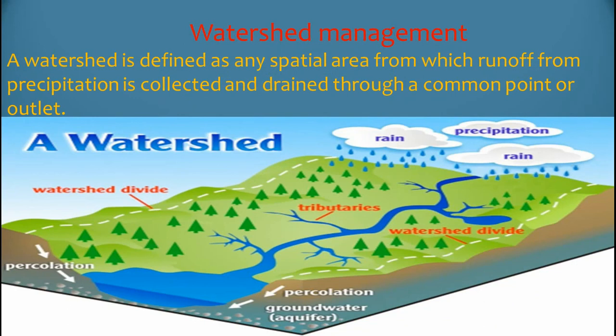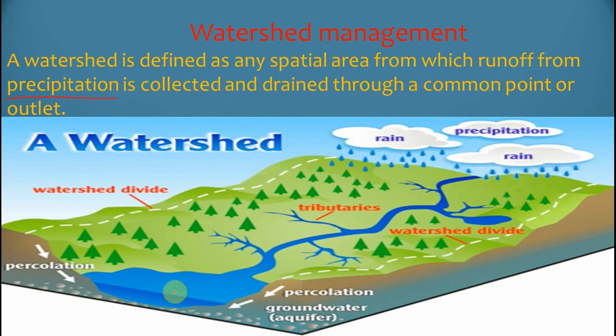Watershed management. A watershed is defined as any spatial area from which runoff from precipitation is collected and drained through a common point or outlet. See friends, here the definition says water which runs off from precipitation. Precipitation means the rain comes from the cloud, so that means rainwater. In the image shown, rainwater is collected from different runoffs and collected at a common point.